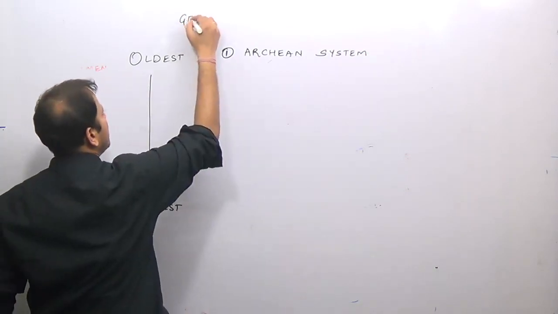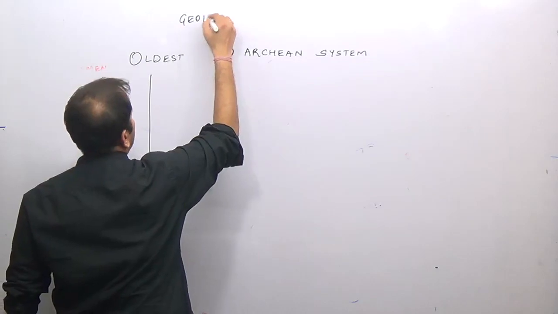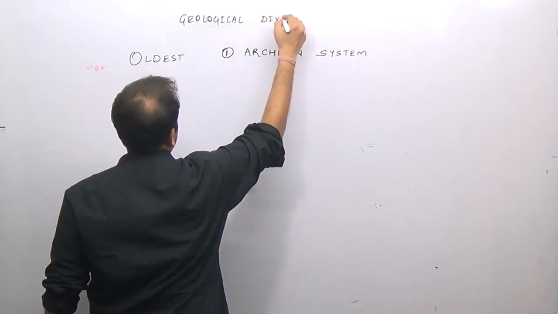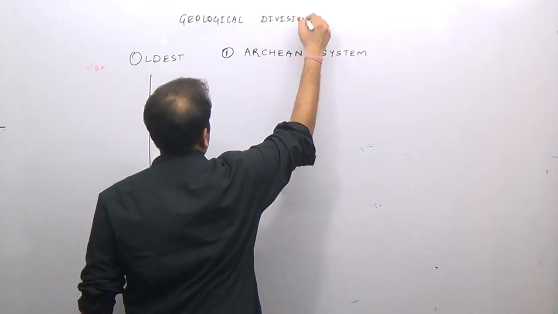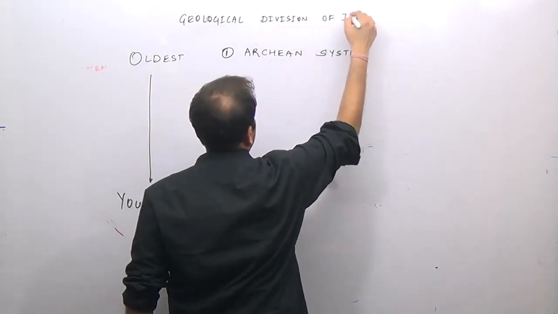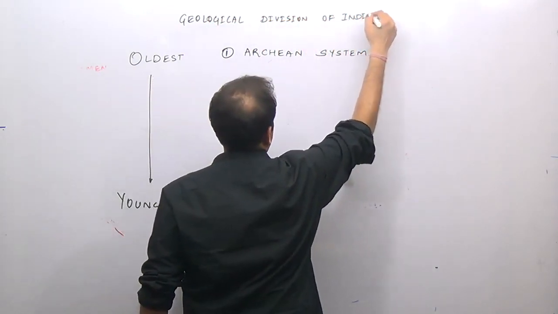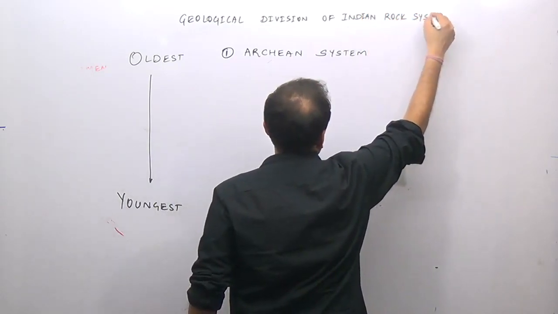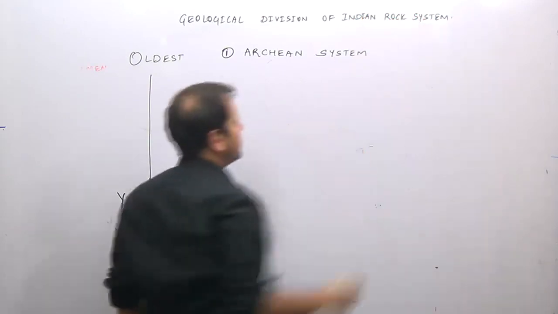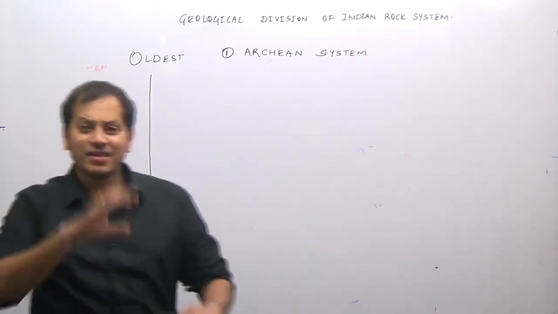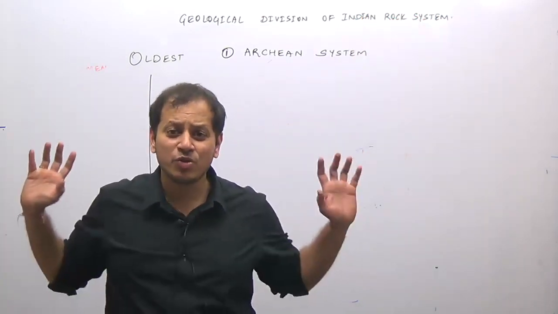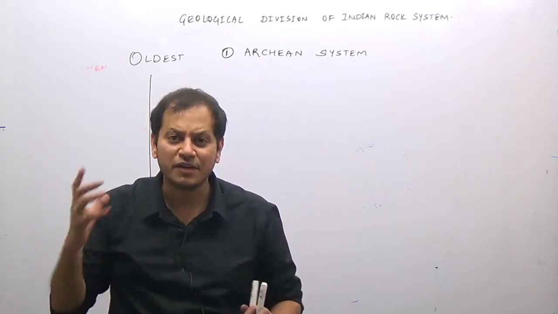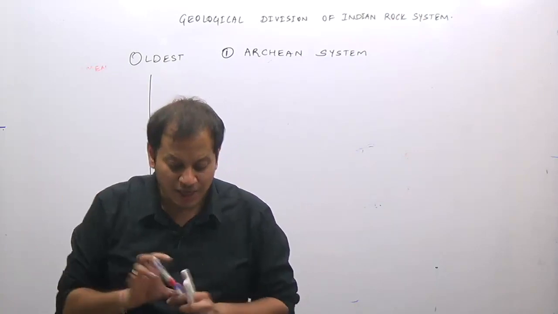That means we are doing the geological division of the Indian rock system. Before that, the map I showed you was just to give an interrelation for your understanding of entire Indian geography. So the Archean rock system.